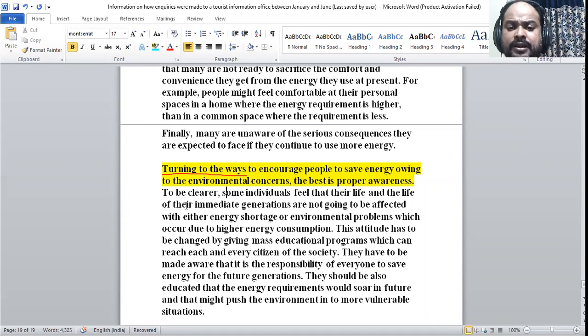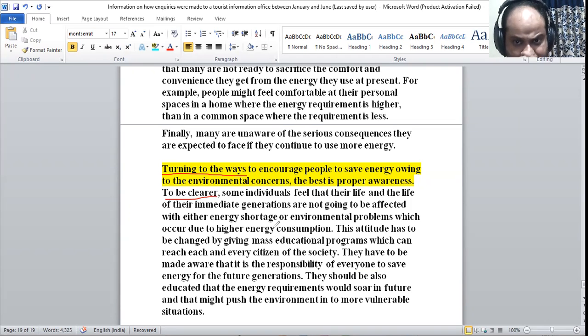Yes, to be clearer, this is the next thing here. To be clearer, you can say, some individuals feel that their life and the life of their immediate generations.